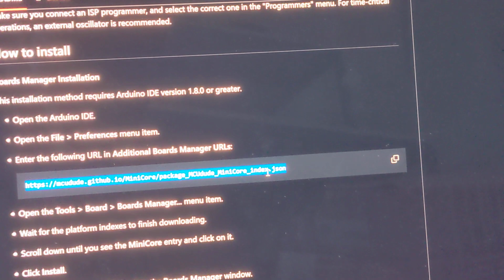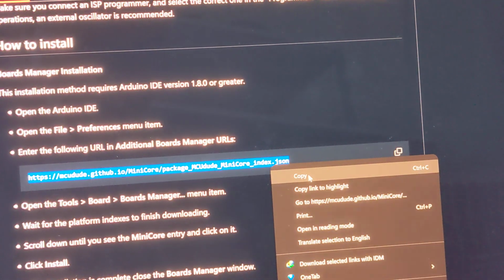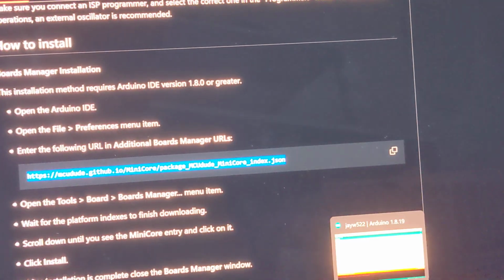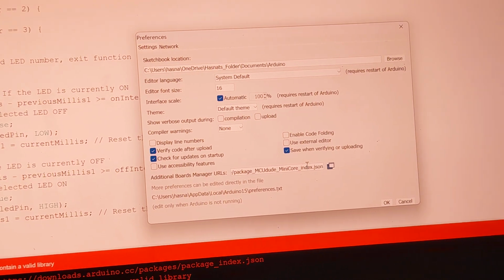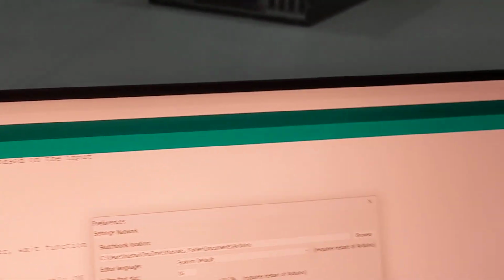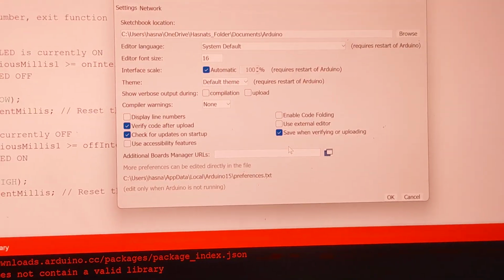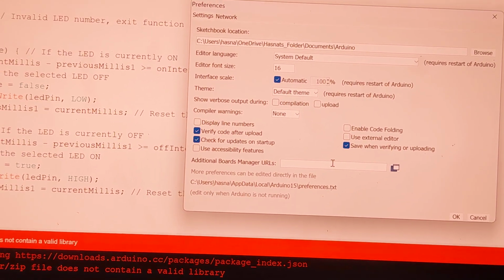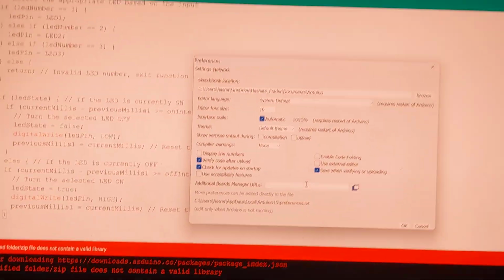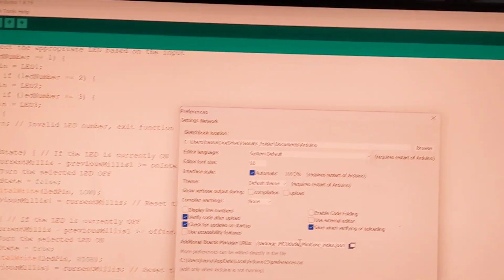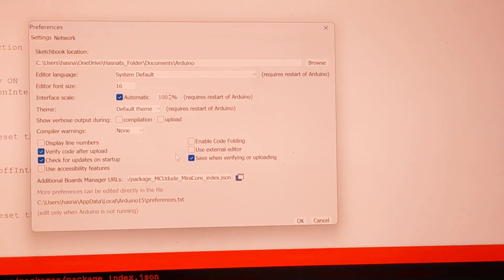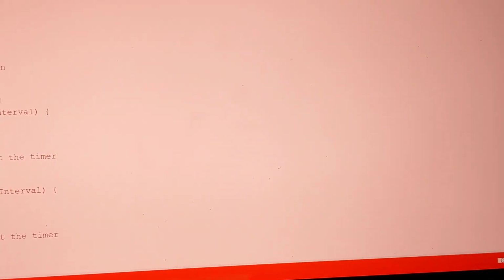We will copy it, and we will paste it over here. Control V. Okay, and after that we will press OK.